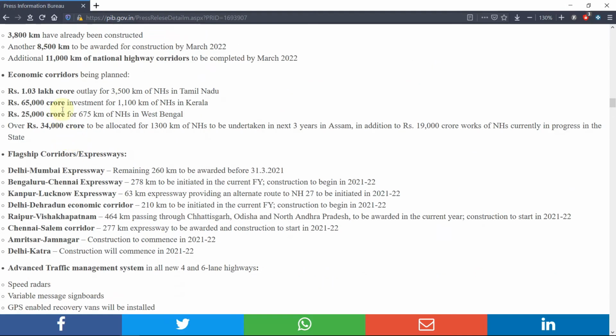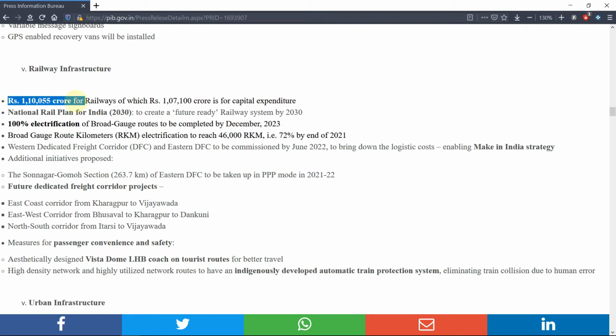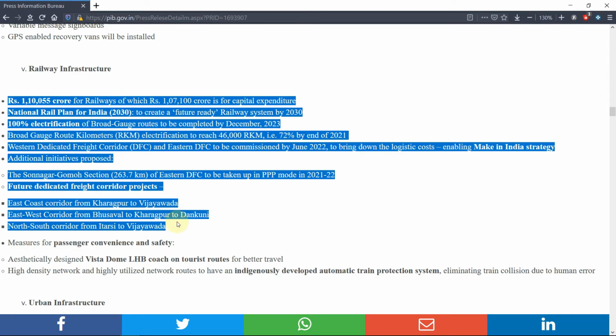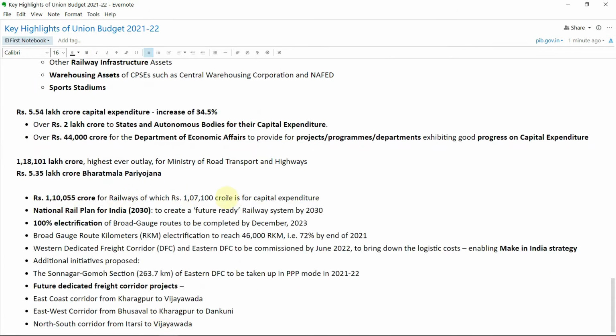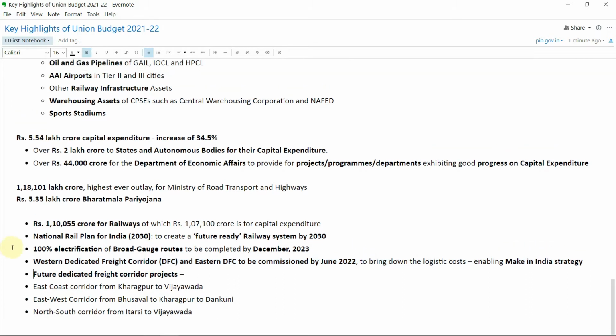Like for this railway sectors and the highway sector, this Bharatmala Pariyojana and the National Railway Plan for 2030 and dedicated freight corridors. So these are constantly in news, and in the GS3 section of your mains this will definitely be an important source of information.